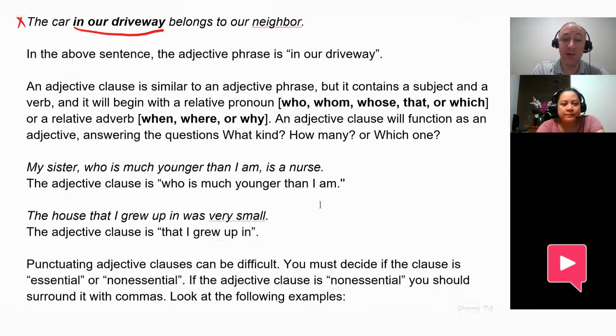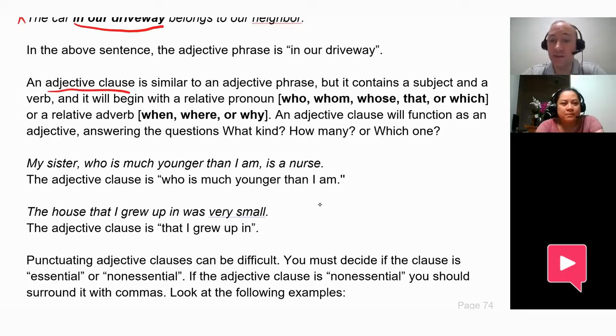Next, we have an adjective clause. An adjective clause is just like an adjective phrase, except it contains a subject and a verb, and it starts with one of these relative pronouns, who, whom, whose, that or which, or a relative adverb, when, where, or why. So the adjective clause will function as an adjective and answer the questions, what kind, how many, or which one. All of these rules, when you're reading them, sound confusing, but if you see how they're used, I think it's easier to understand.